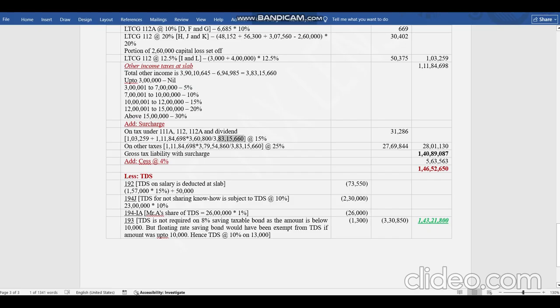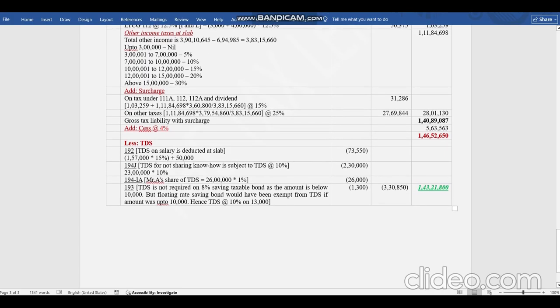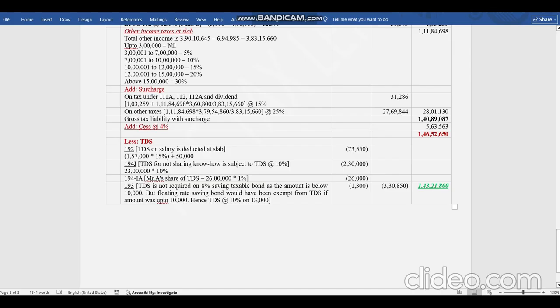So my total other income is this much, on which I am paying taxes this much. But some amount is pertaining to this dividend income also. So accordingly we have calculated, and the remaining amount is here, 2769. So total surcharge will be 28,01,130. Then cess will be added, and 1.46 crore will be the tax liability.